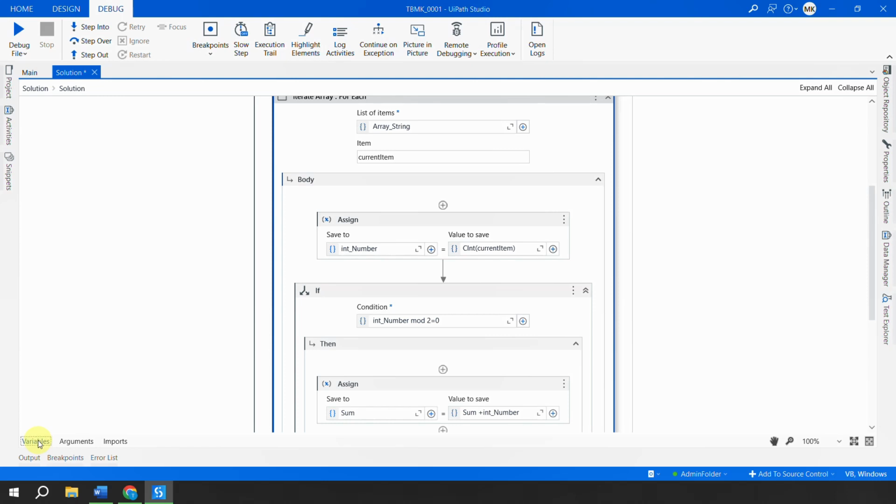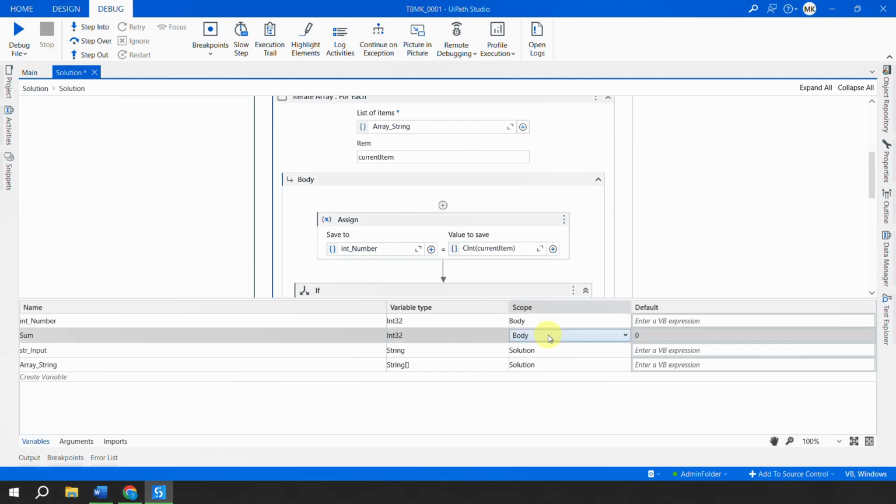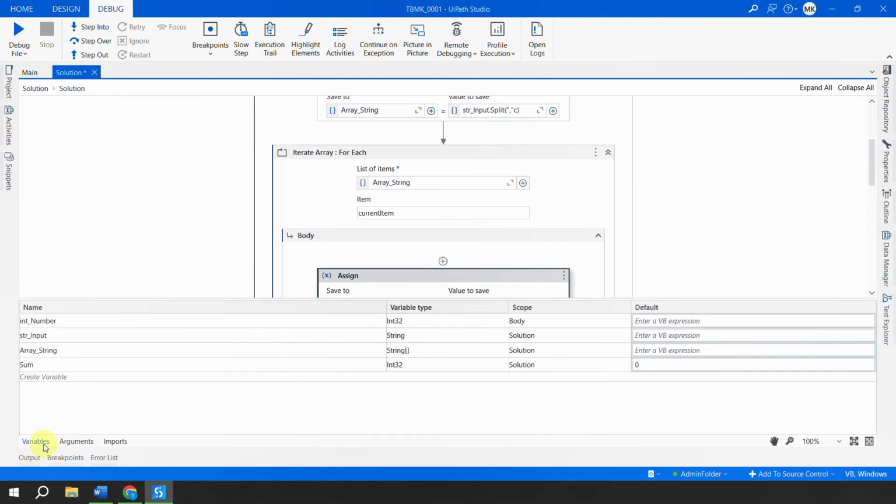So what would happen? You would always get a new value and you will lose your actual sum. You do not want to have that. So that's why I will go and change this scope of the variable to the complete solution. Now I have increased the scope of the variable so that when it comes again inside the loop, the value is still in the sum variable. Okay, so remember guys, scope of the variable is important.